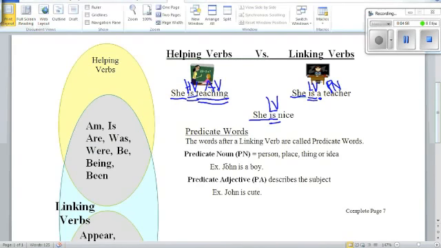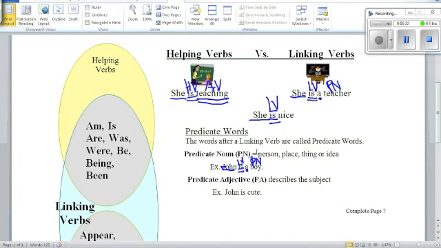Now for this one, we have John. John is our subject. We just learned that is, if there's no verb for it to help, is a linking verb. Okay, so now we have this fancy noun indicator. Some people call it an article, but it tells us that there is a noun coming after it. That's an easy way for us to know that this is a PN.